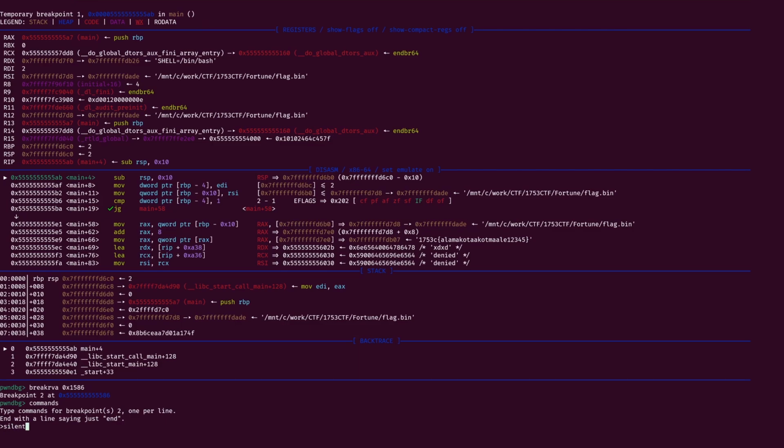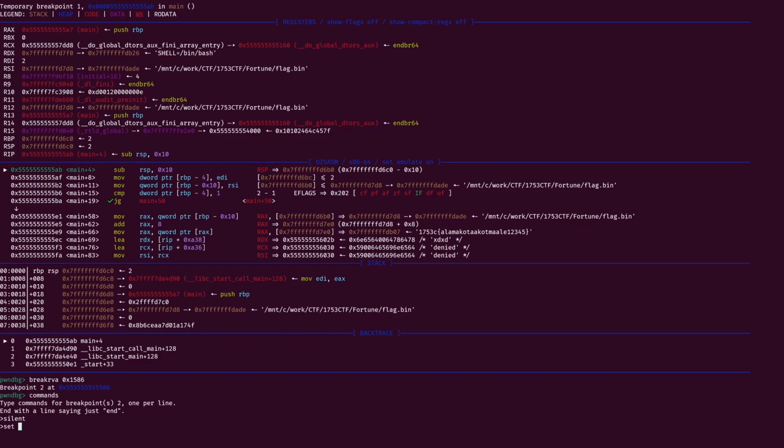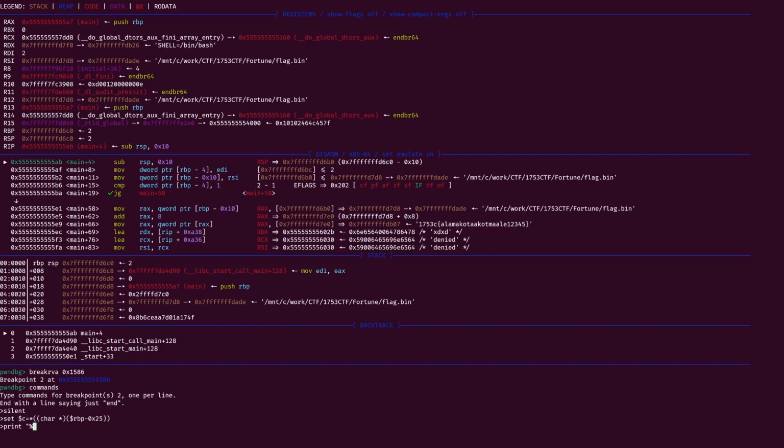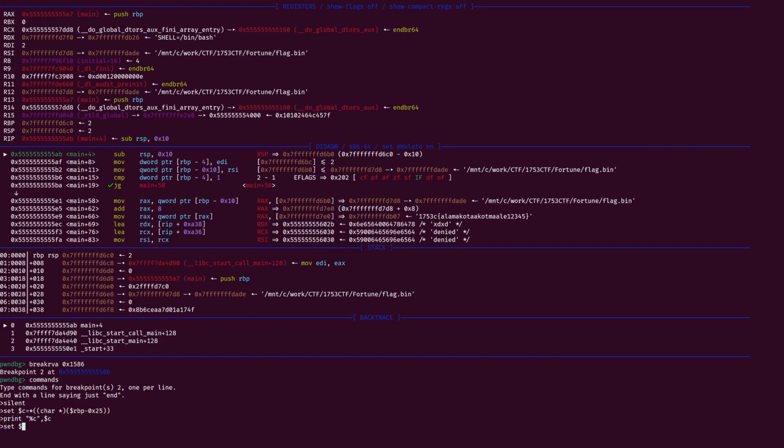First, we'll just limit some output that GDB prints, and then we set the variable c to be equal to the generated flag character. We print it, and then we set al to be equal to the generated flag character so that we can continue.